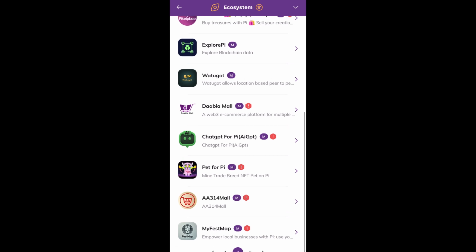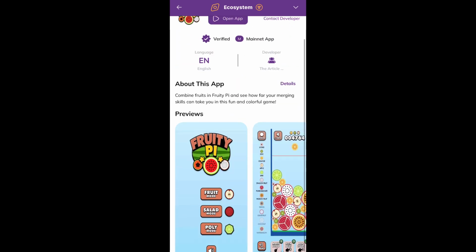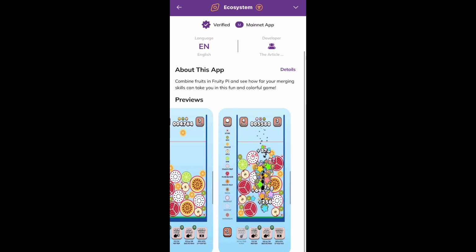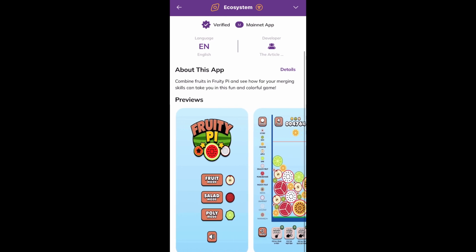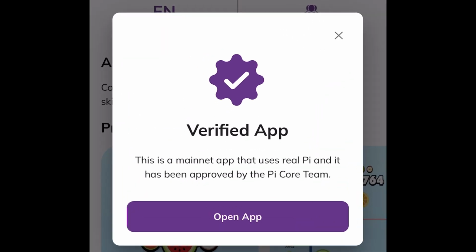So I'll go straight in and then click on Fruity Pi. As you can see, Fruity Pi displays their previews as well, which is nice. I've played this game. It's working fine. It has a verified badge. You click on Open Pi and look at that verified app. This is a mainnet app that uses real Pi, and it has been approved by the Pi core team.